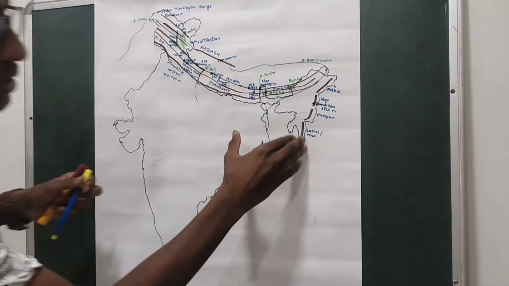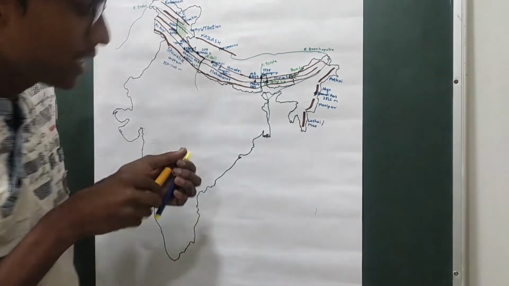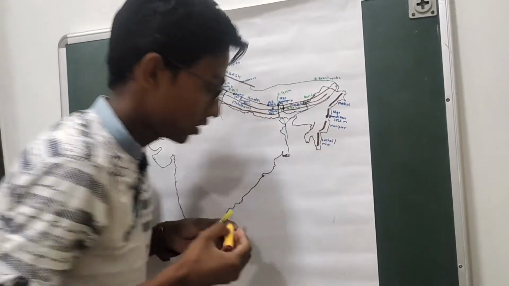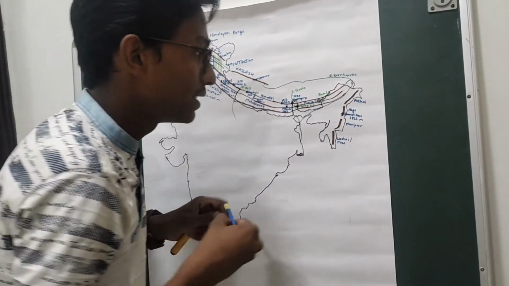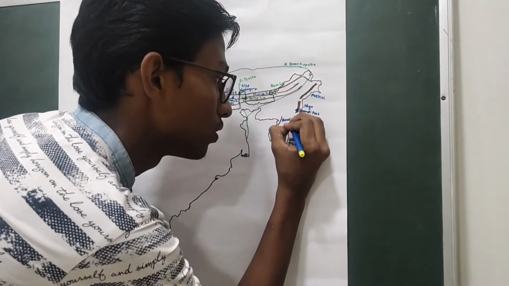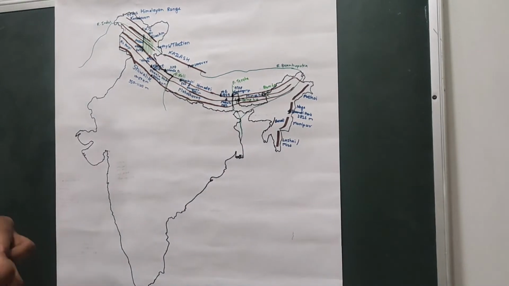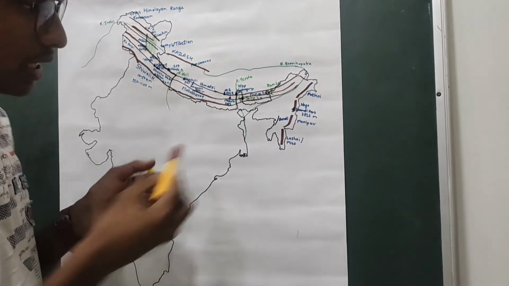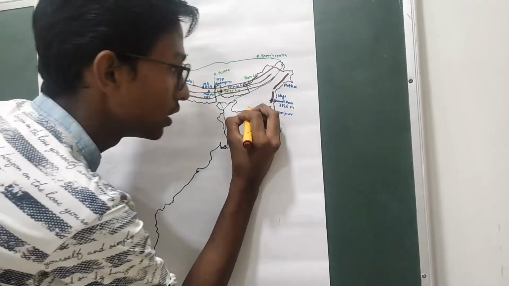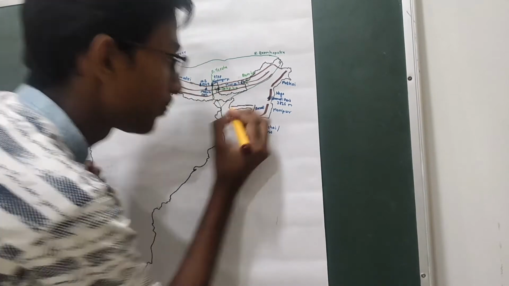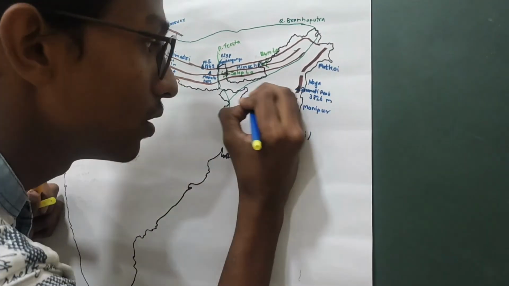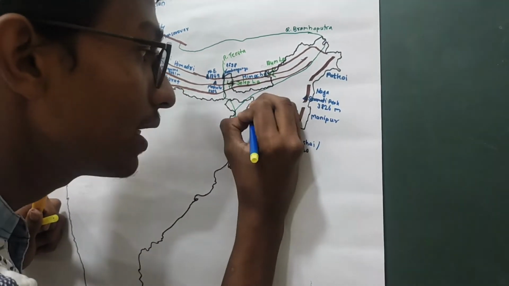After this, the mountains again bend and go into Assam. In Assam, they are called the Barail Hills. After this, they bend again, and in Meghalaya they form three different hill ranges. They are the Jaintia, Khasi, and Garo hills.